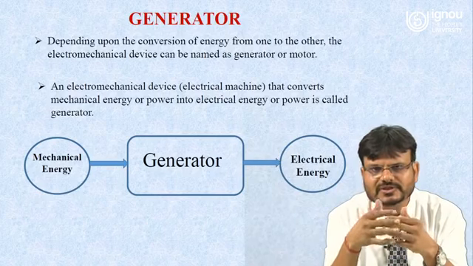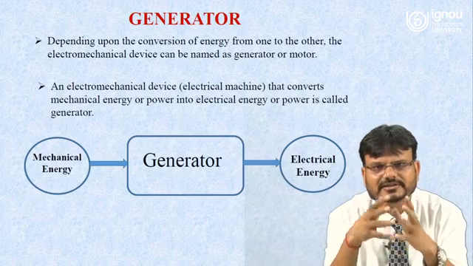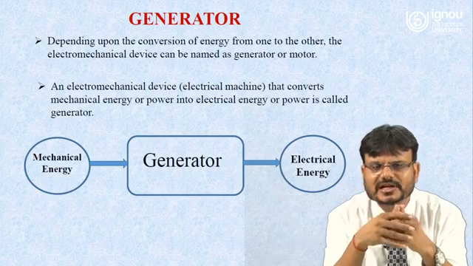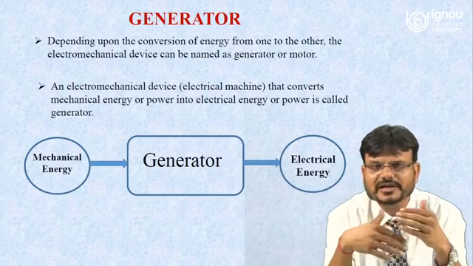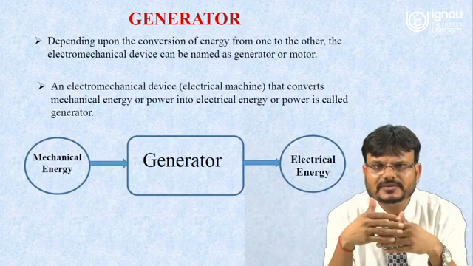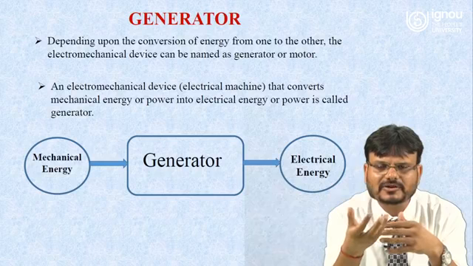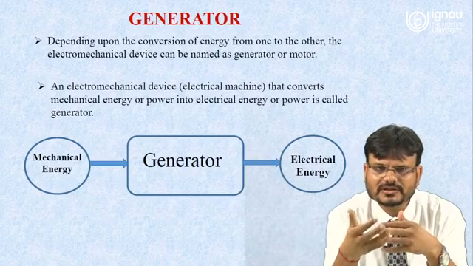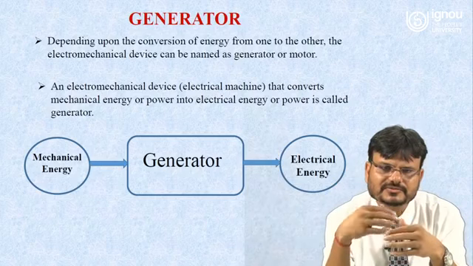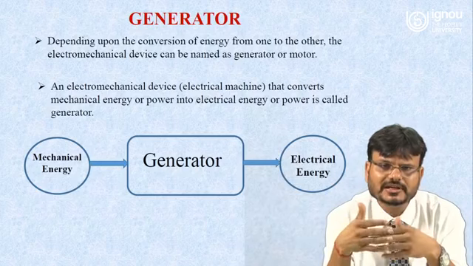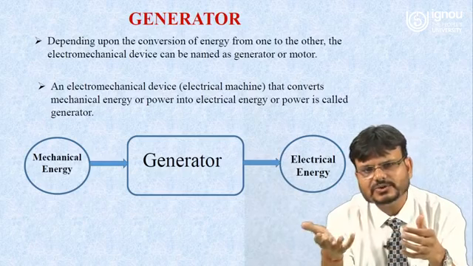If the shaft of the rotor is rotated with the help of mechanical energy coming from some other source, then on the basis of the different sources, generators may be classified as thermal power plant based generators and hydropower plant generators. In a hydropower plant generator, what happens? The turbine of the generator is moved with the help of the hydropower of water, which is responsible for rotating the generator, by which you are able to convert mechanical